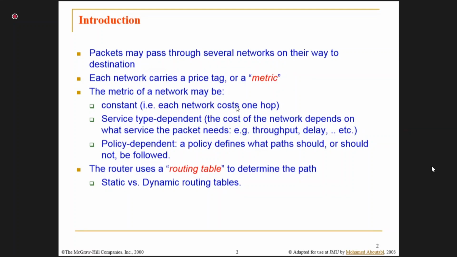Both the paths have the same distance, but that cannot ensure the quality of the path. Maybe both the paths are of the same distance, but we have to take care of other metrics also. What are the other metrics? In case of a network, what is the bandwidth of the network? In case of reality, what is the bandwidth? Sadak kitna wide hai? That is the bandwidth.